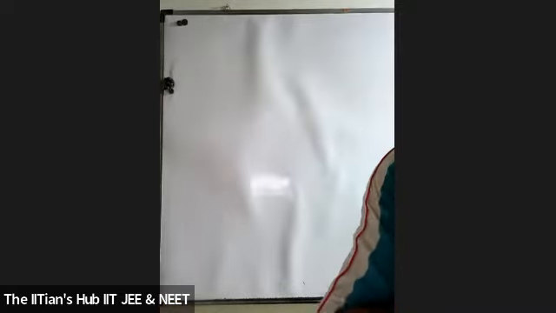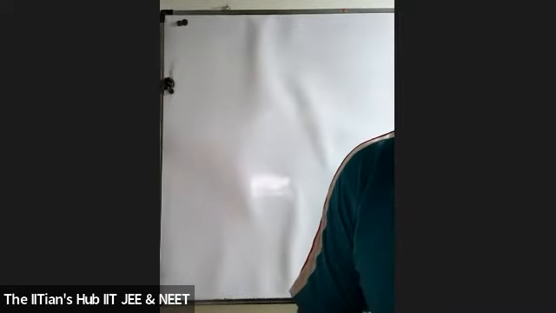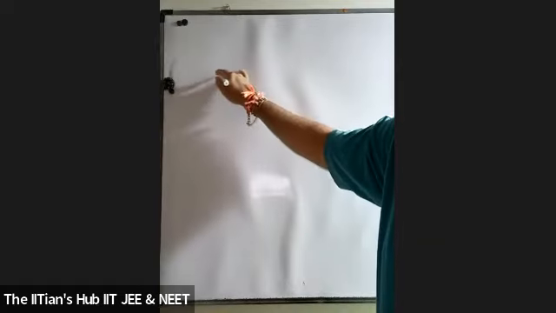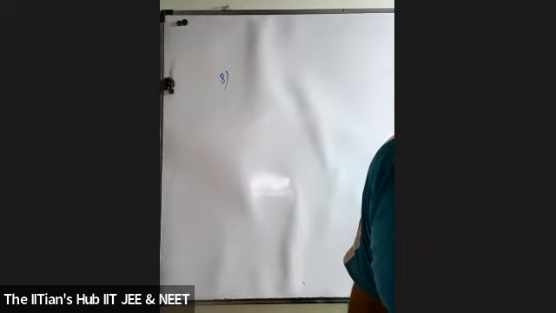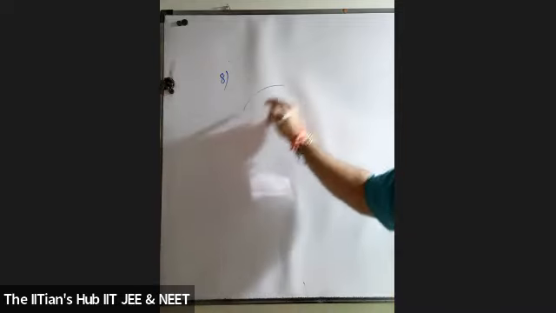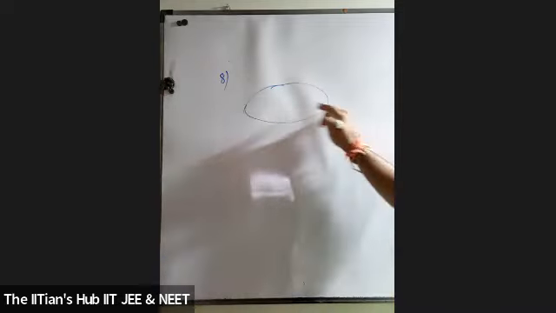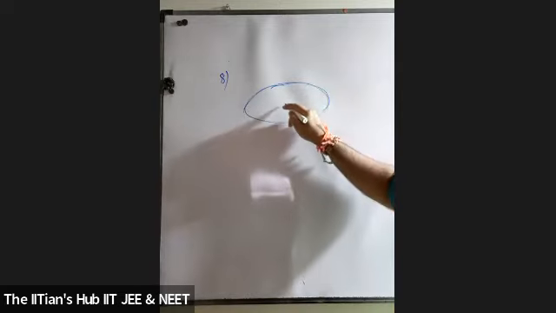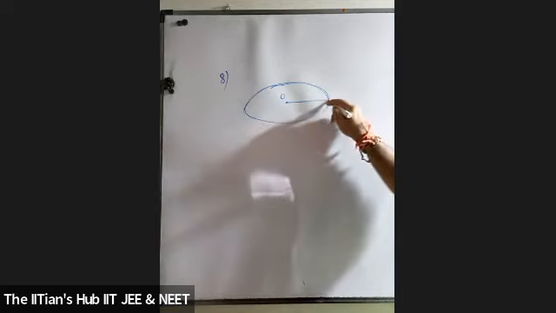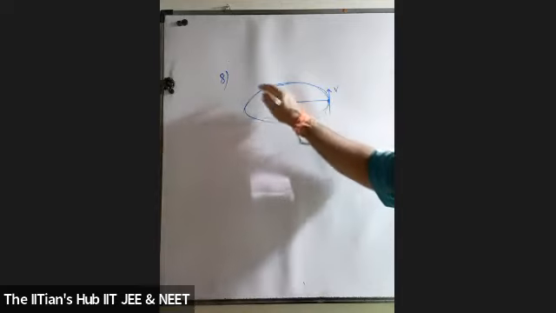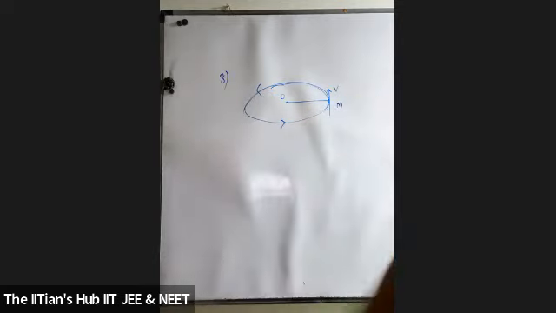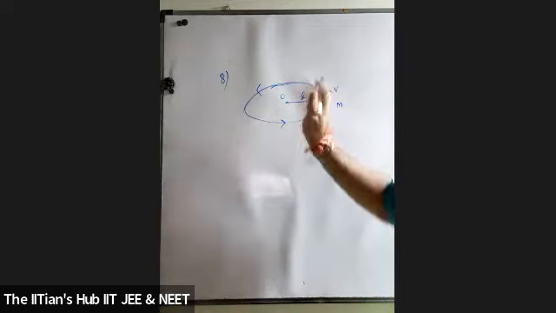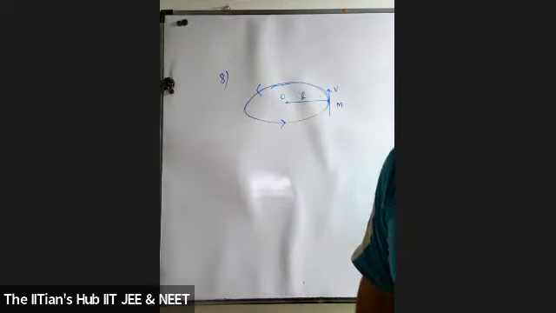Yes, Neha. Let me read the question. A sphere of mass m, students, a sphere of mass m is tied to the end of a string of length L and rotated along a horizontal circular path with speed v. So the sphere of mass m is tied to one end of the string of length L and it's rotated in a horizontal plane, in a circular path with speed v.